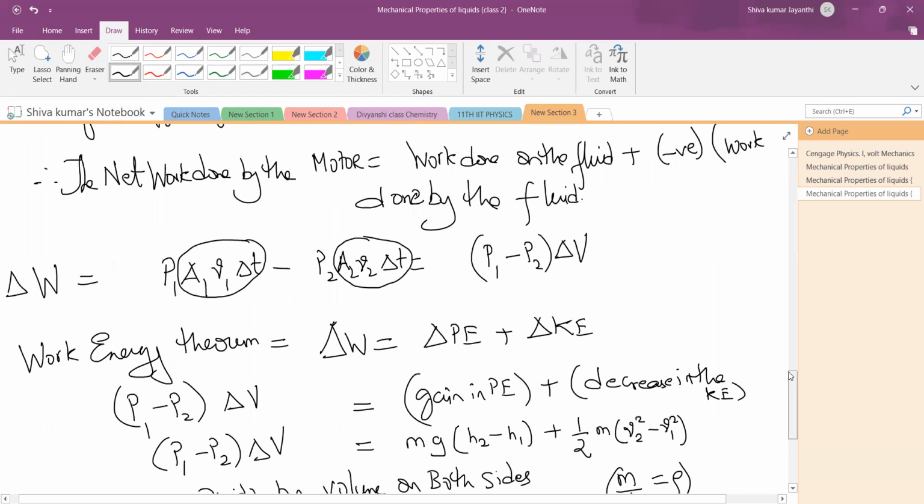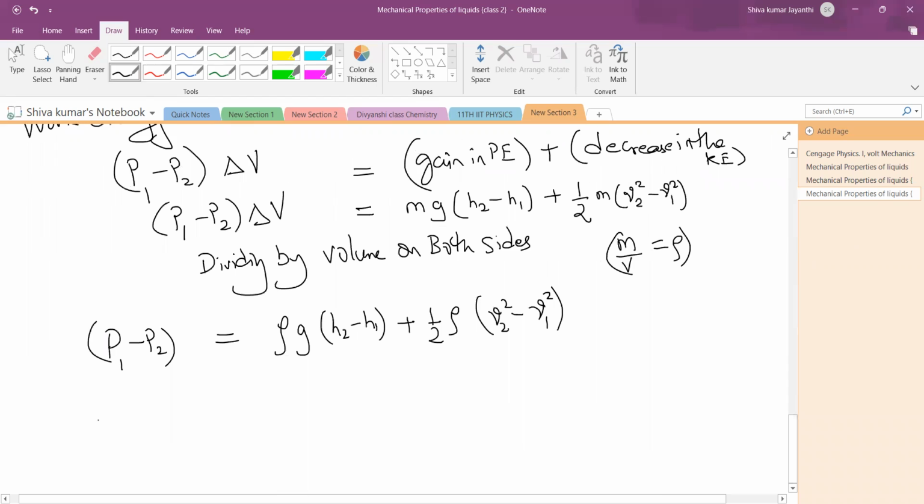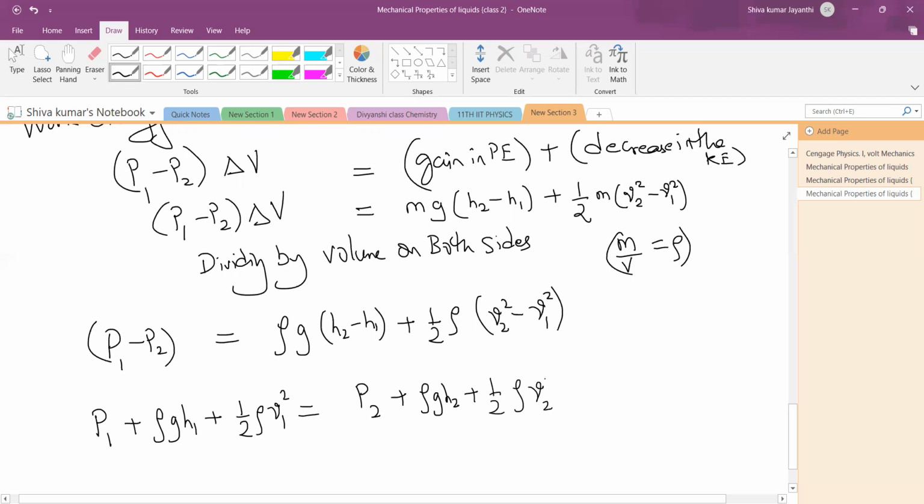See here, I'll just write it and I'll again go from the start. So take all ones on one side. That's it. Plus rho g H1 plus half rho V1 square is equal to what? All P2s on one side, plus rho g H2 plus half rho V2 square.